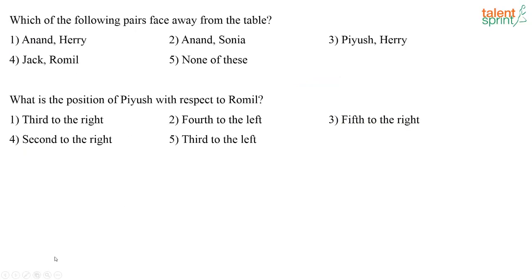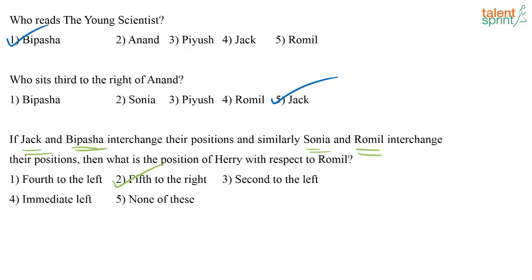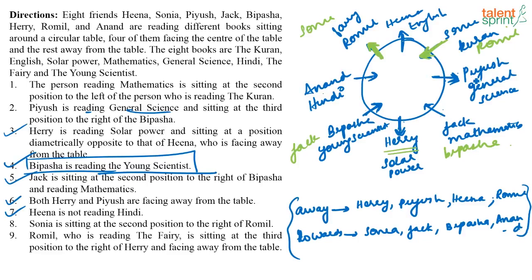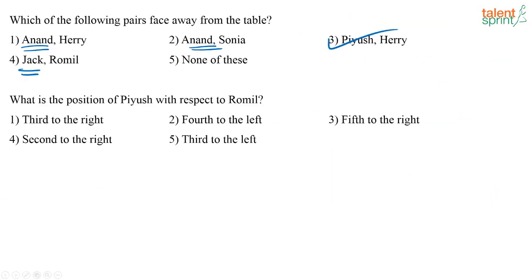Next one. Which of the following pairs face away from the table? See, you know Anand is facing towards the center, then Jack will also face the center, right? Piyush and Harry will be the ones who are facing away from the table. You can just check that. Piyush is facing away, Harry is also facing away from the table. So the answer will be Piyush and Harry face away from the table.